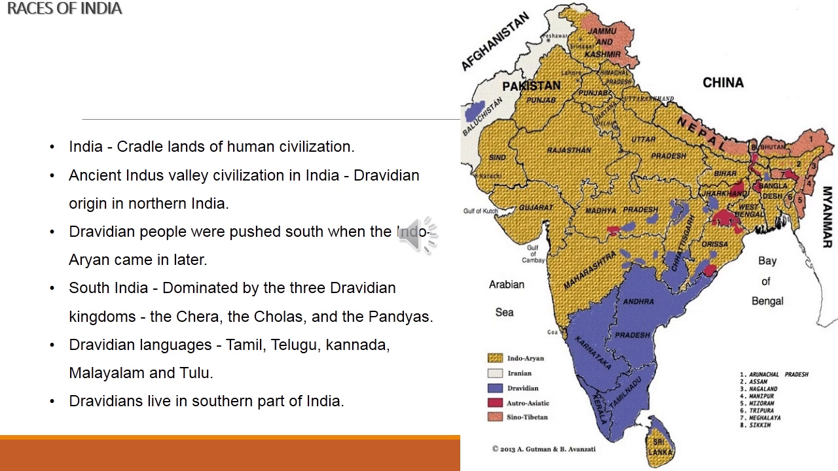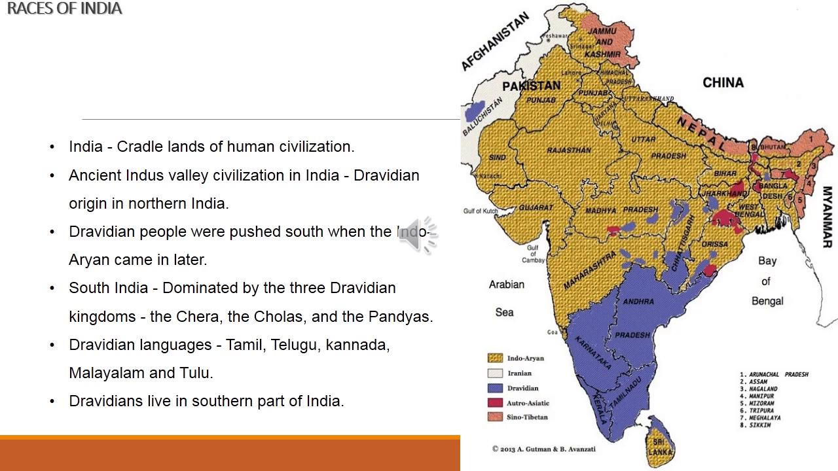It includes Andhra, Karnataka, Kerala and Tamil Nadu. These four major states include the Dravidian population. Their languages were Tamil, Telugu, Kannada, Malayalam, and Tulu. The Dravidians live in the southern part of India.